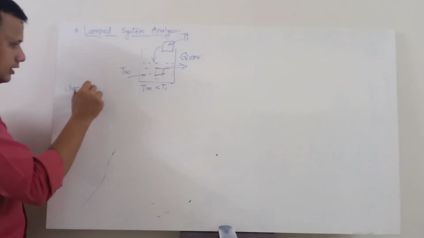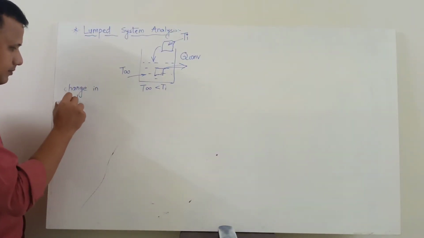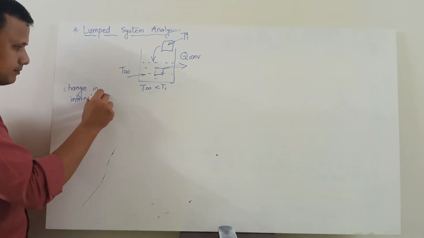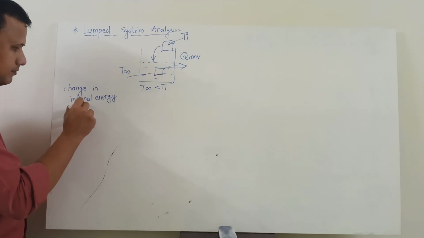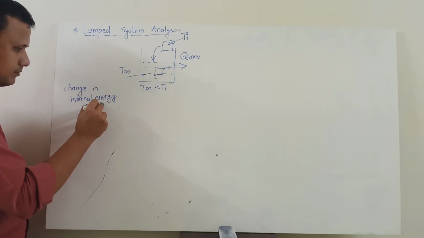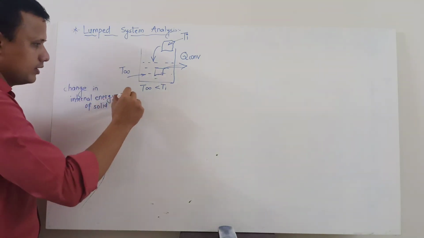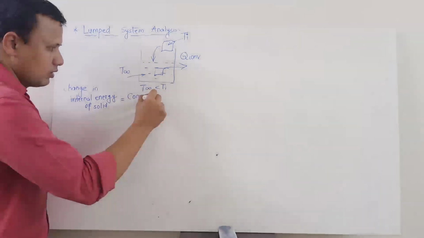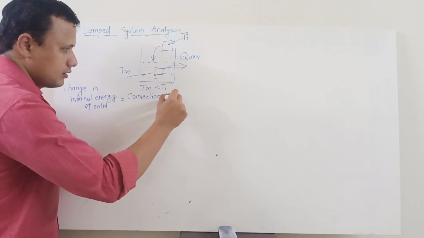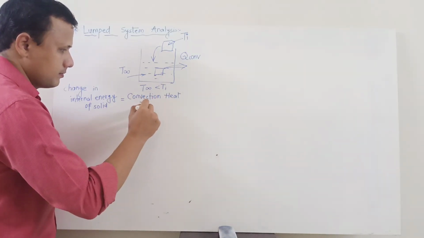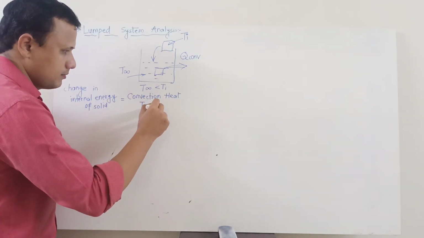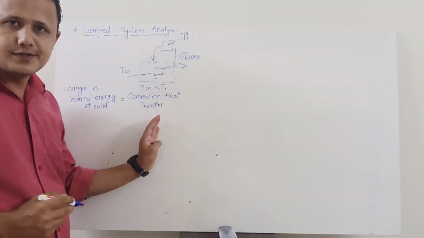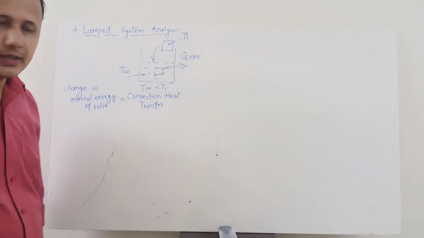So the change in internal energy of solid will be equal to convective heat transfer, or convection heat transfer. Okay, so we have identified the physics. Now we will convert it into mathematics.